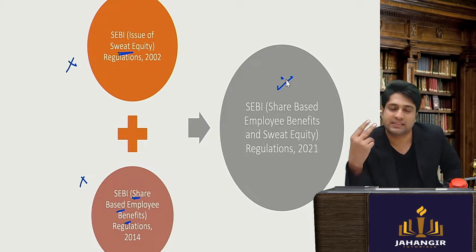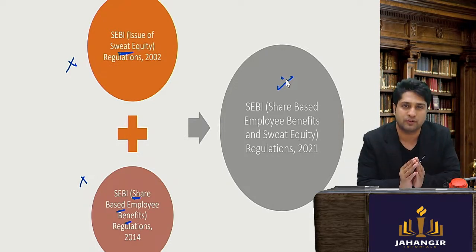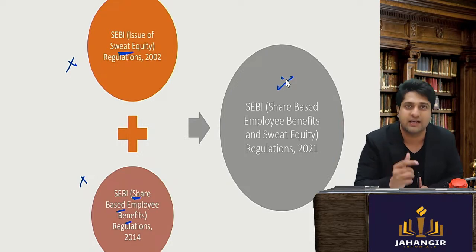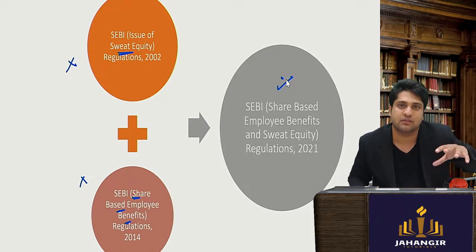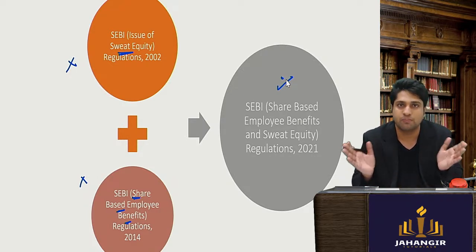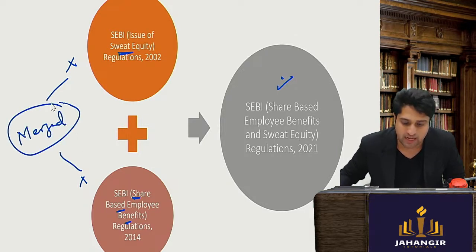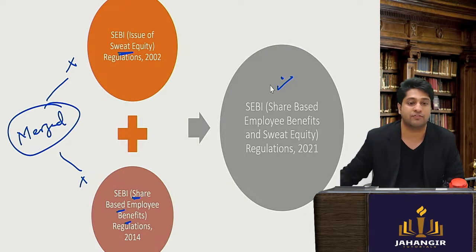Again, same concept. Instead of having multiple laws for the same kind of object, that is employee benefits, why have two separate regulations? So the law thought to merge these as well. So both of these have been merged, and now we have the SEBI Share Based Employee Benefits.